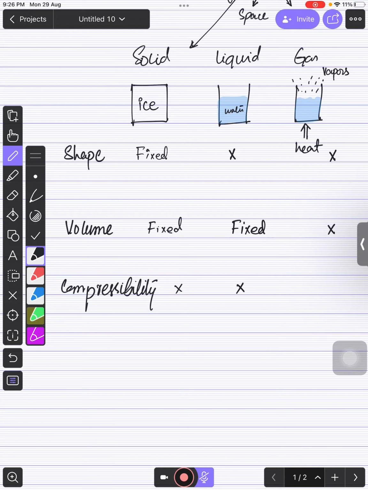So same, whether you spray once or twice, or you bathe with a whole bucket of perfume, the fragrance is going to spread throughout the room. Whether you apply less or more, it will remain the same. It is going to be diffused and spread throughout the room or the home, right kids? That means it does not have a fixed volume and fixed shape. And the compressibility is fine for gases. If you fill a balloon and compress it, you will feel that it gets compressed. So gases are compressible, right kids?